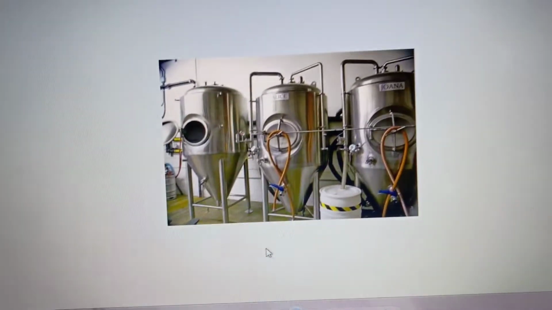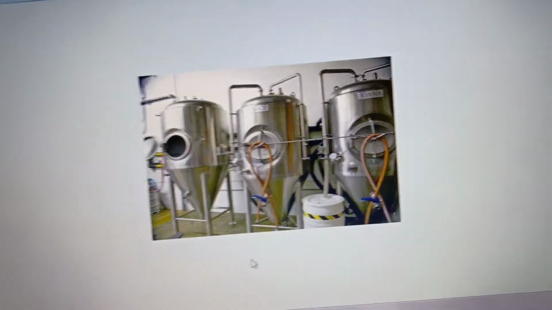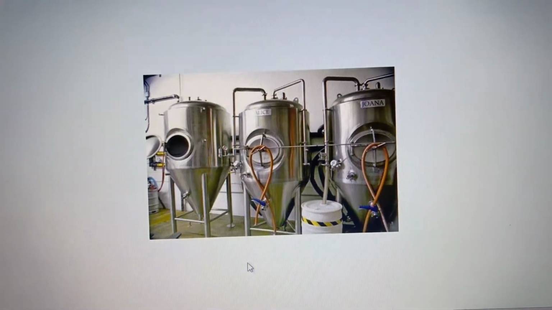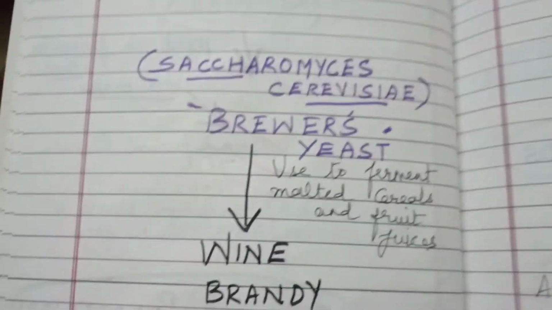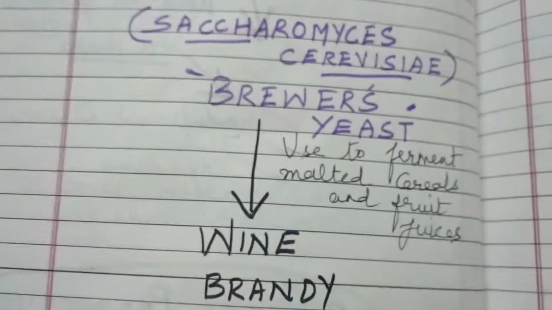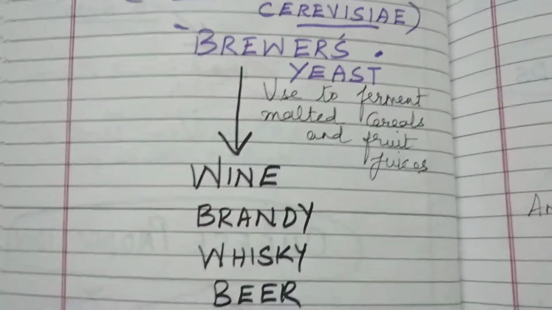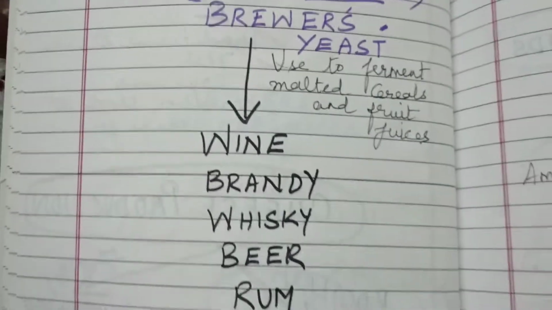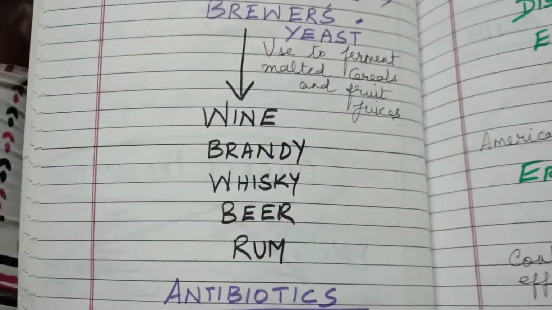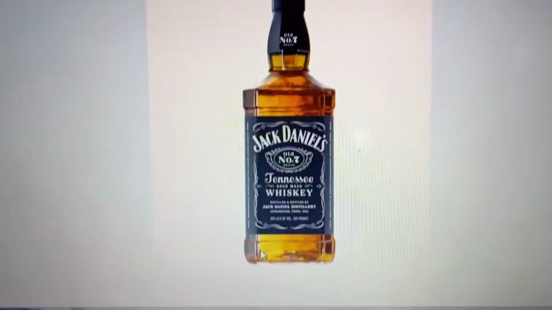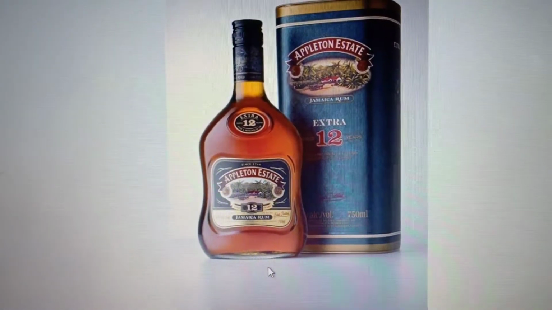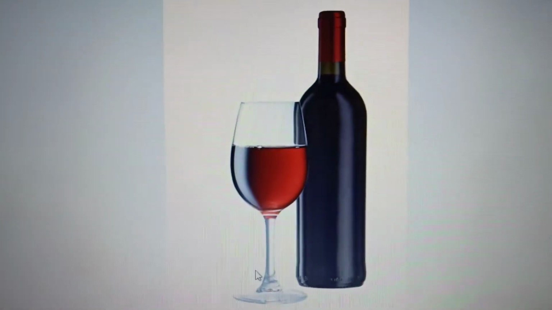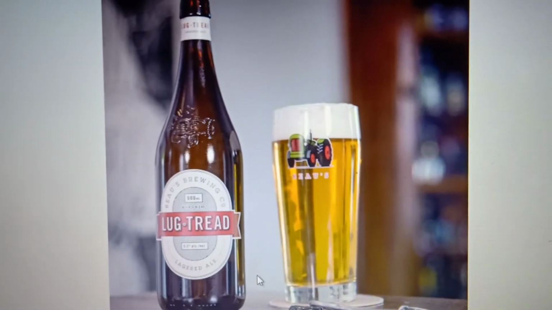Okay, yeast. You know very well yeast. Already we have seen yeast in the baking industry, it's known as baker's yeast. And here also it plays a significant role. In the production of beverages like wine, beer, whiskey, brandy, rum, everything, yeast plays a significant role. And the same yeast, Saccharomyces cerevisiae.